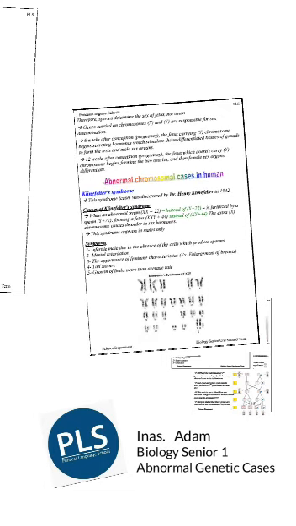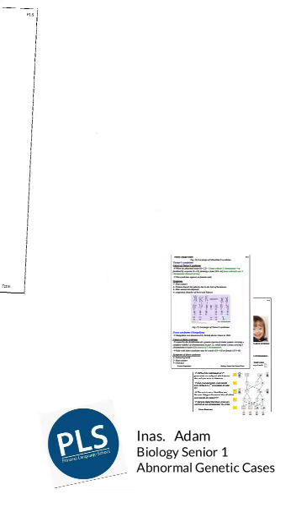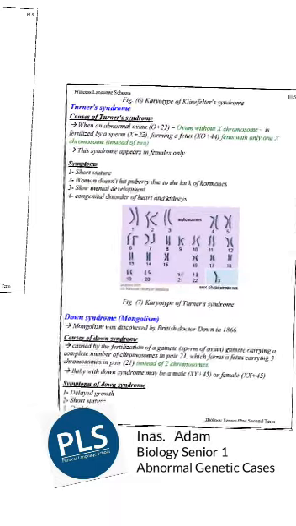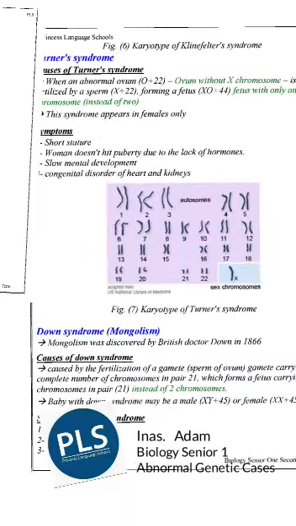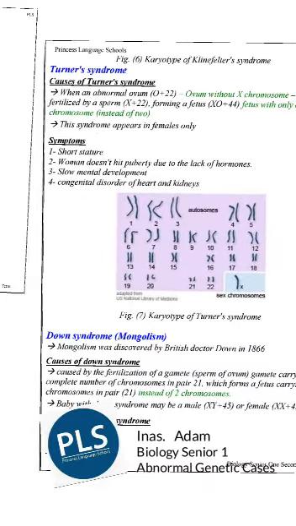The second case is Turner syndrome that we have just mentioned, which can be produced from fertilization between an abnormal ovum, whose genetic structure is 22 plus 0, with a normal sperm, whose genetic structure is 22 plus X, so the produced person will be 44 plus X0. And this syndrome appears in females only.